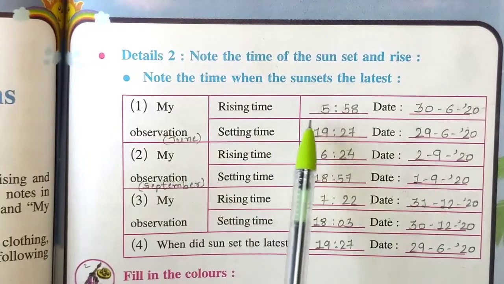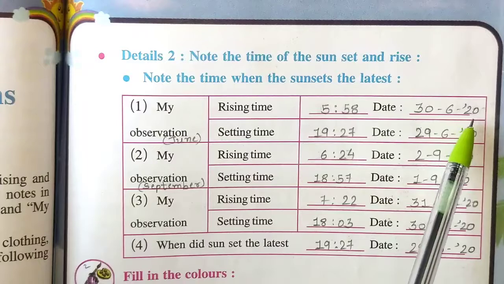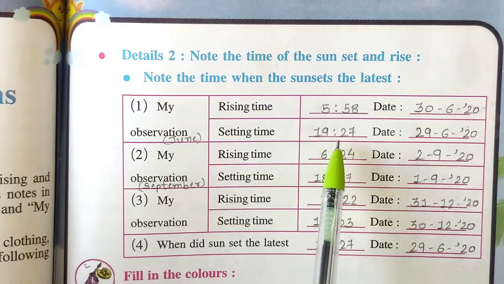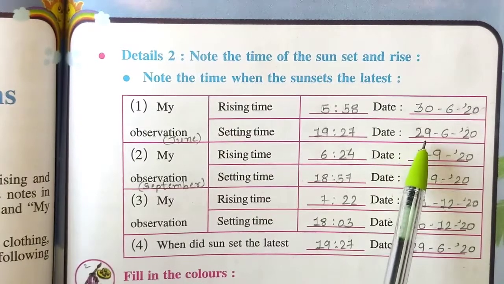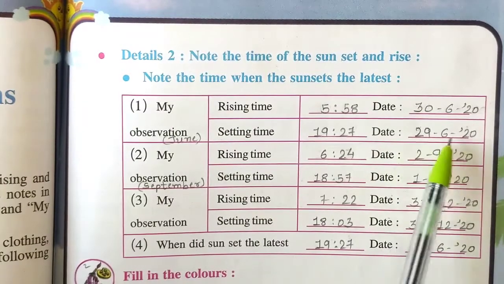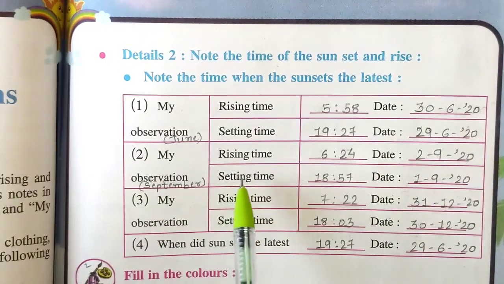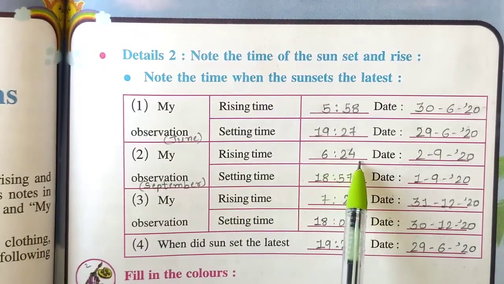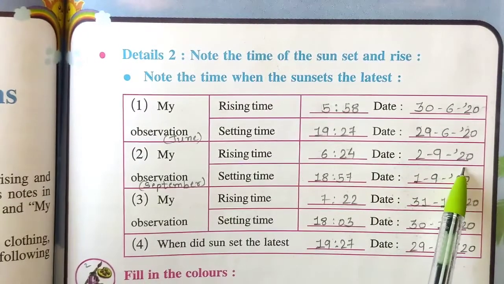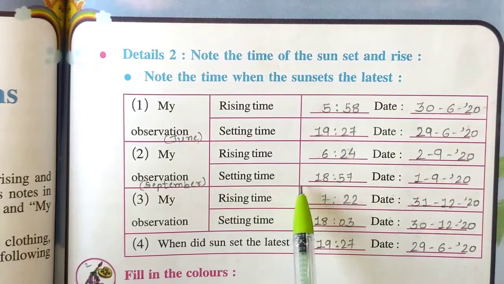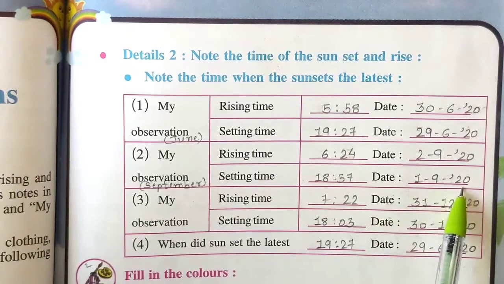In June, rising time is 5:58 am on 30 June 2020 and setting time is 19:27 pm on 29th June 2020. In September, rising time is 6:24 am on 2nd September 2020 and setting time is 18:57 on 1st of September 2020.